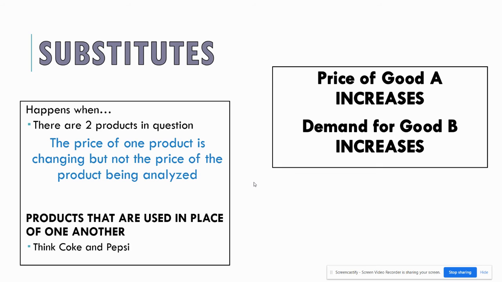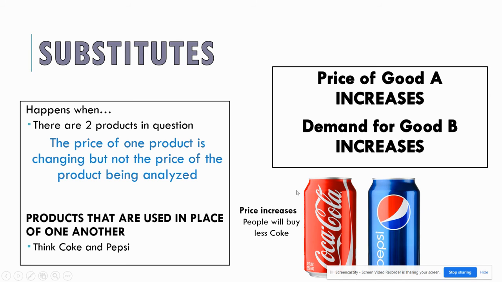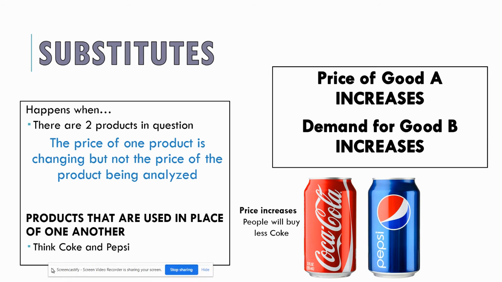And so when we look at this relationship, the way we say this is that if the price of good A increases, then the demand for good B will increase as well, and vice versa. If the price of one product decreases, demand for substitute products will decrease. Okay, so for an example, we're going to look at Coke and Pepsi. If the price of Coke were to increase, now Coke is more expensive. Most consumers, we consider consumers when we're looking at demand to be rational, which means they don't have a tie to one product. They're going to go with whatever the cheaper option is.